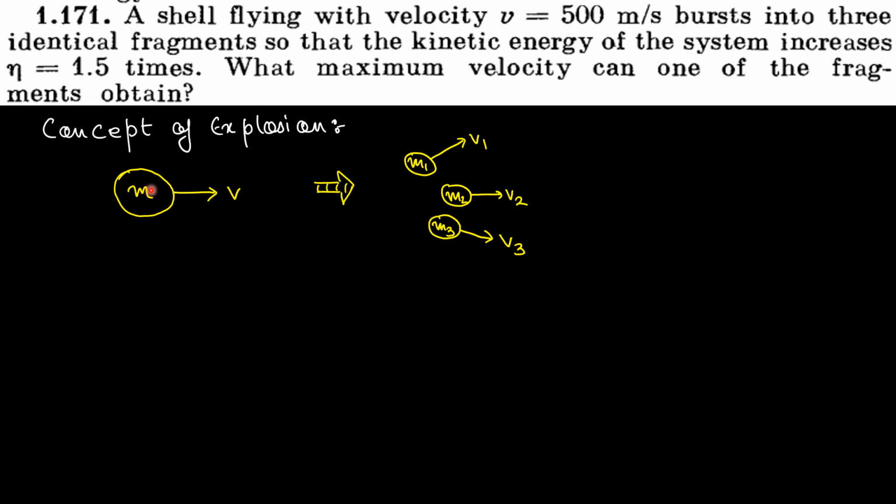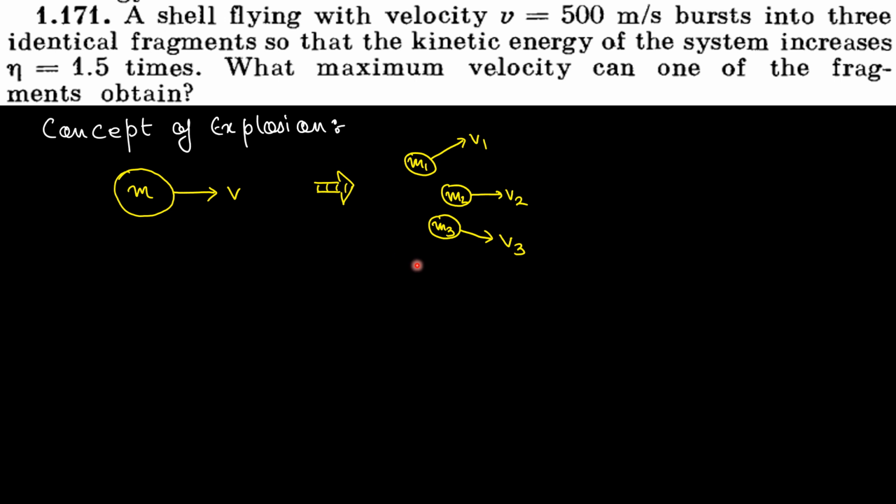See, if a ball is fitted with some explosive inside, after the explosion the forces exerted by the explosion on these parts are internal forces, no? If there are internal forces, that means the net external force on the system is 0 before and after the explosion.